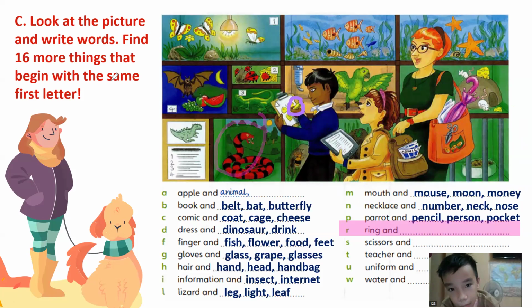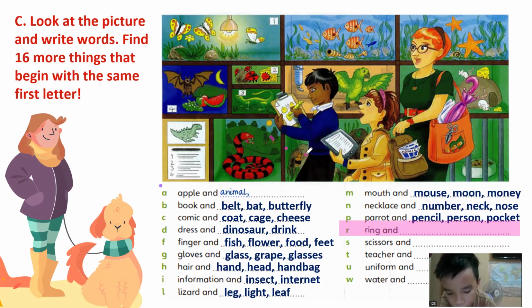What else? Where is a ring? Let's look at their hands. Oh, there's no ring. Oh, there isn't any ring in here, right?